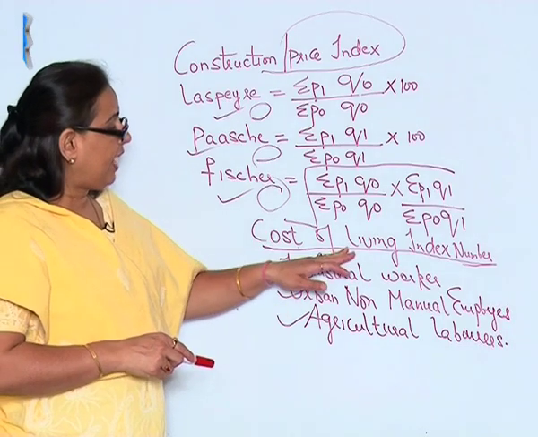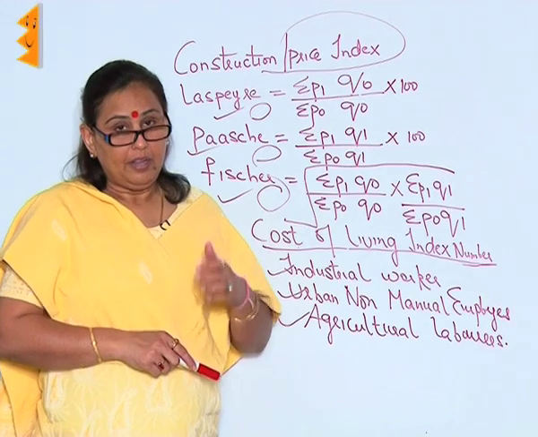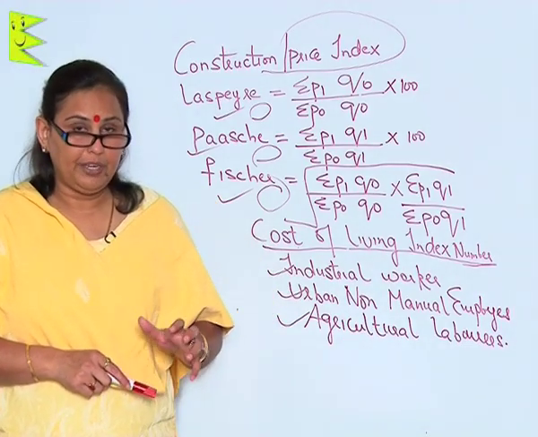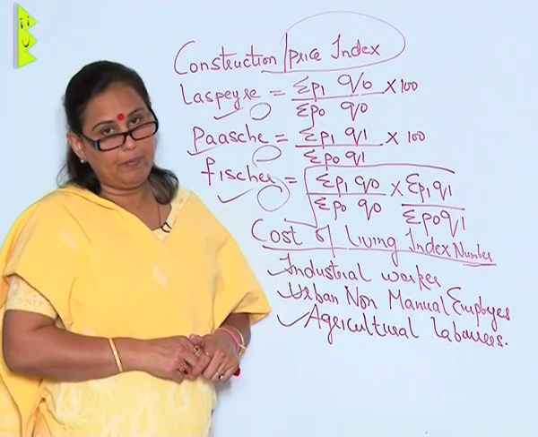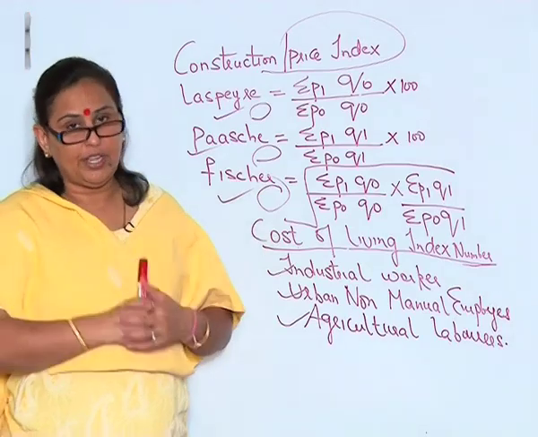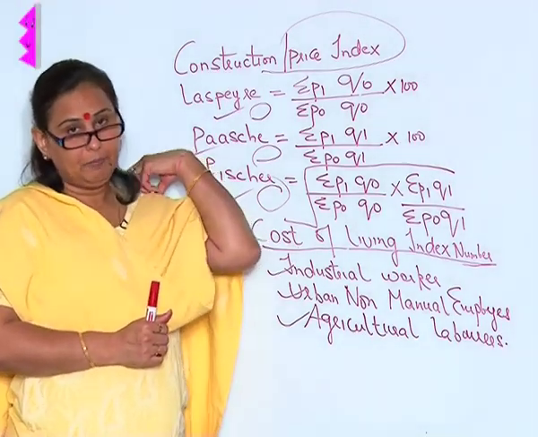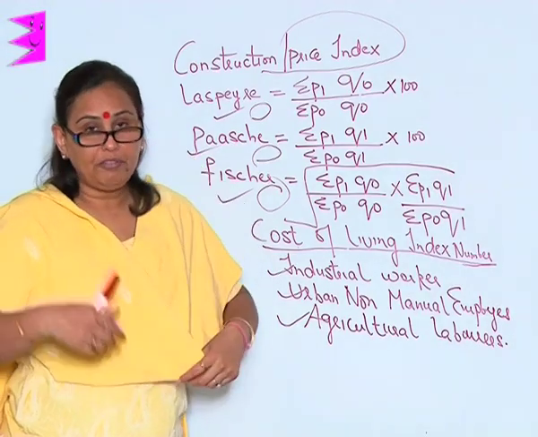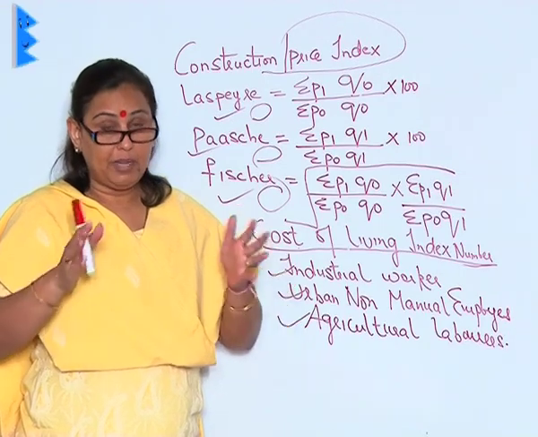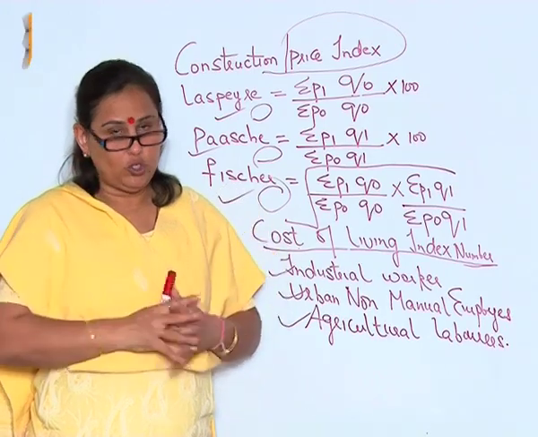Well, when we have to construct the cost of living index number, the features that we have to keep into account are which particular segment we are going to pick up, and then we have to find out the commodities which they use, and thus we have to include those commodities. Further, we talk of the base year, then we talk of the current year prices. We must be well aware of what the prices are and then give weightage to it.